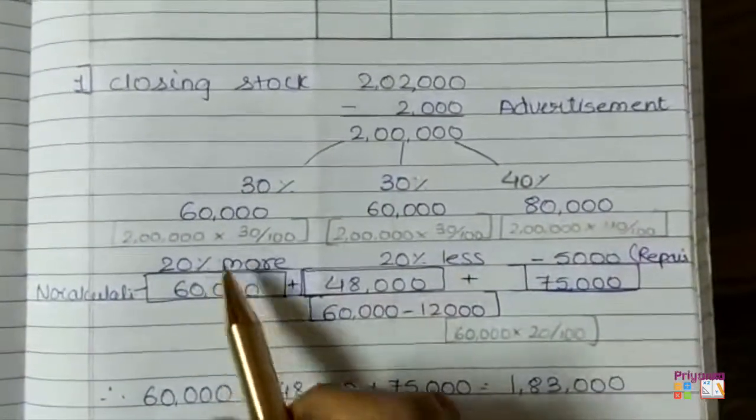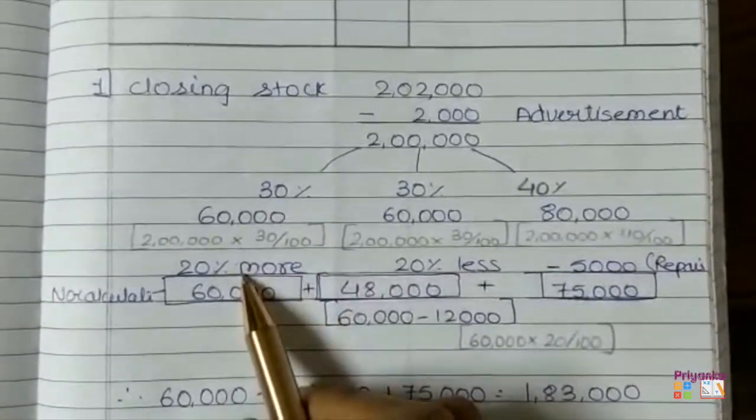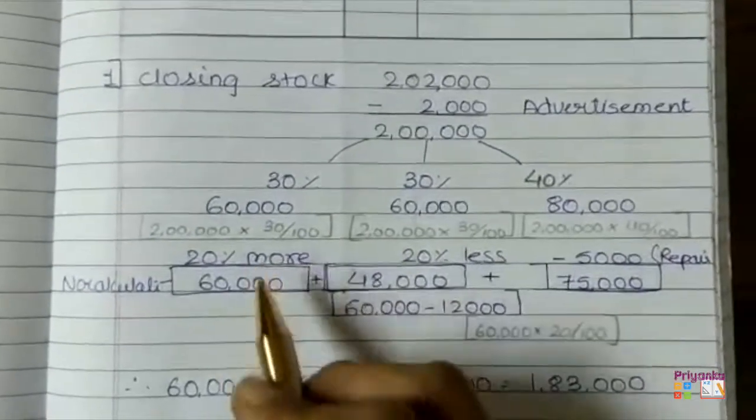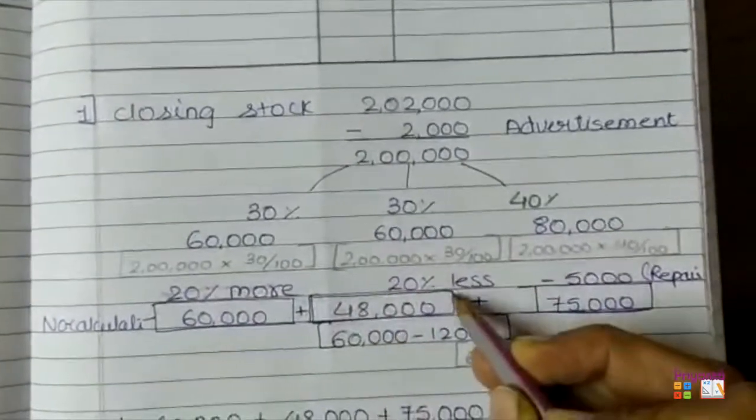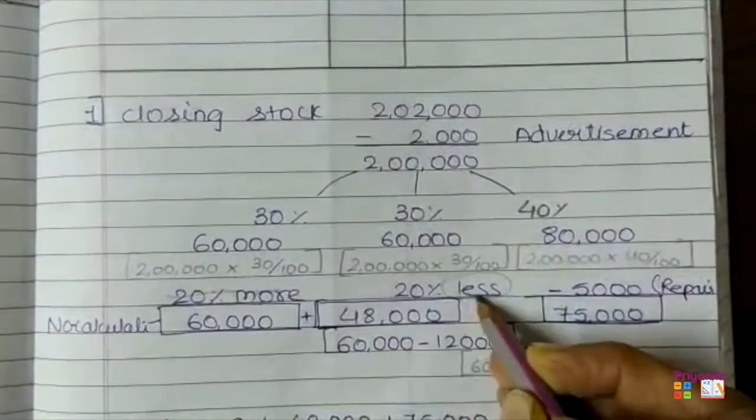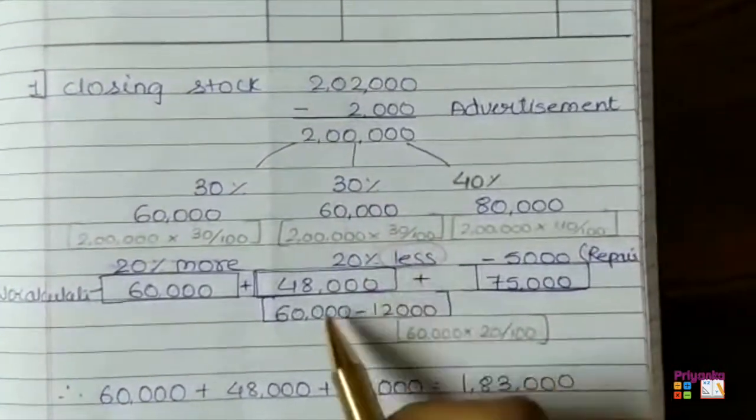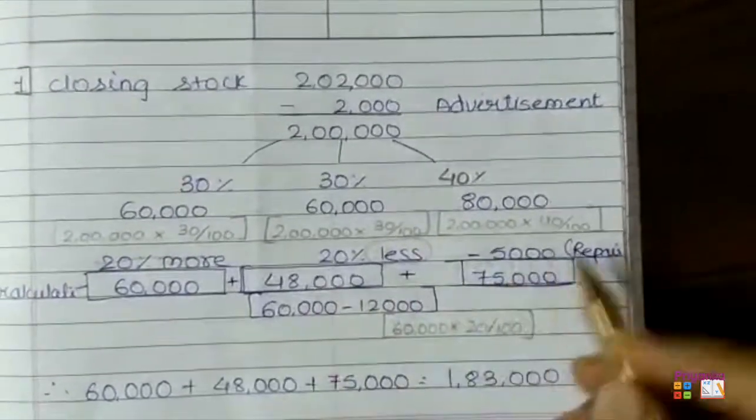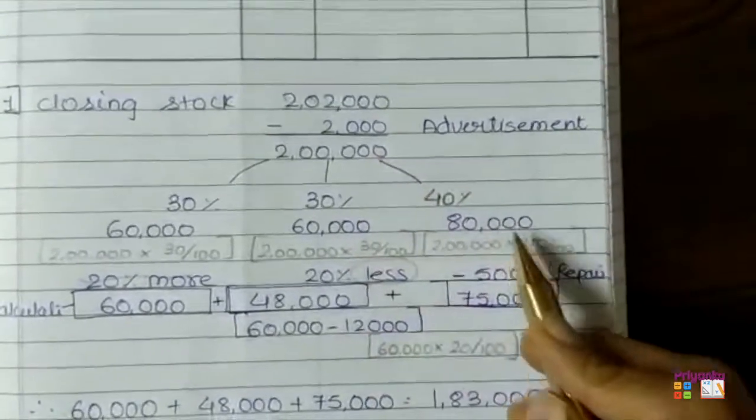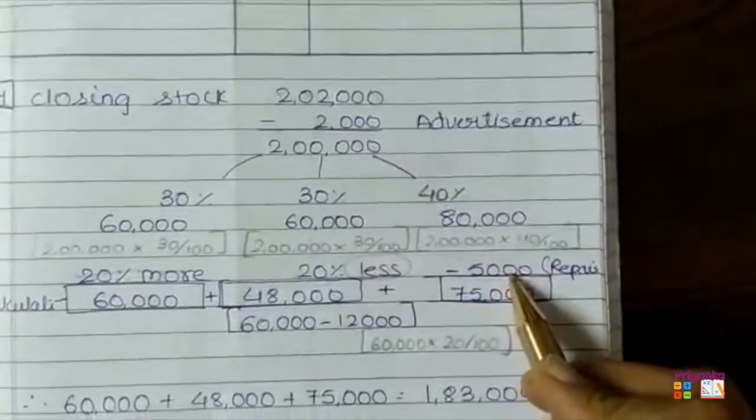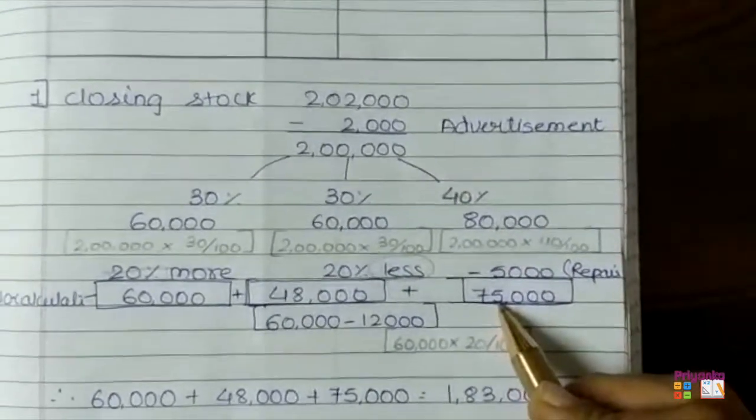Out of which it is given in the question that the first 30% will be 20% more. Whenever in the adjustment it is written to calculate more, never do this calculation. We only calculate when it is given as less. So 60,000, 20% less, that is 48,000. And for the remaining 80,000, that is the 40% of the 2 lakh, 5,000 repairing is needed. So 80,000 minus 5,000, the remaining value will be 75,000.